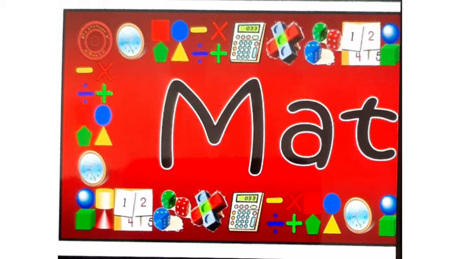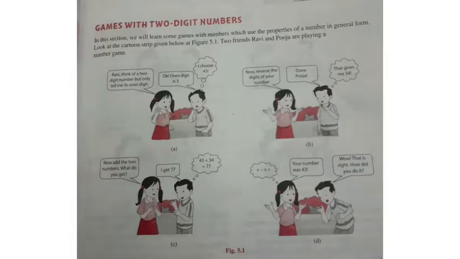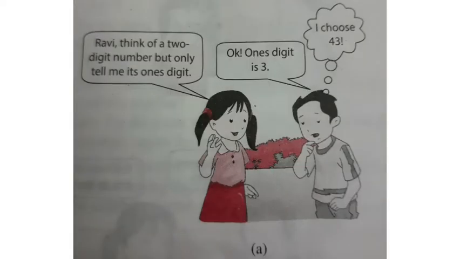Now listen here. Games with 2-digit numbers. There are two friends, Ravi and Pooja. What is the game? Think of a 2-digit number but only tell its ones digit.